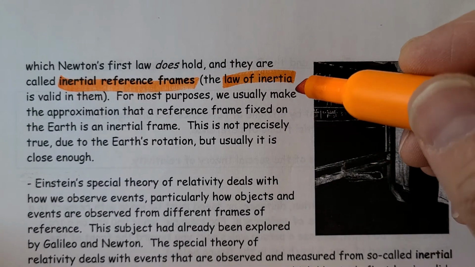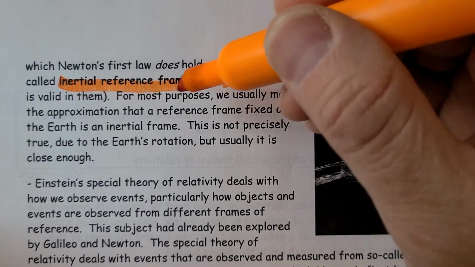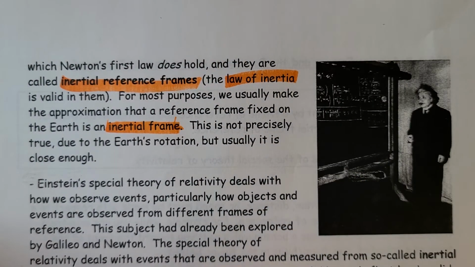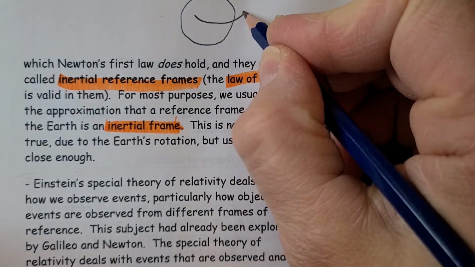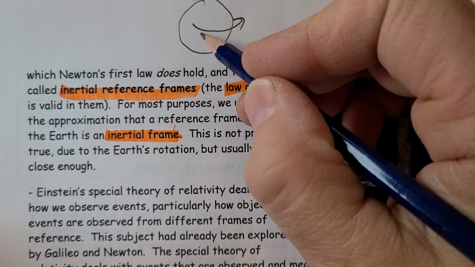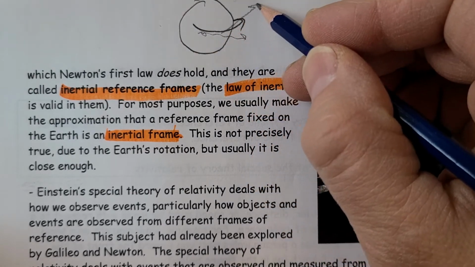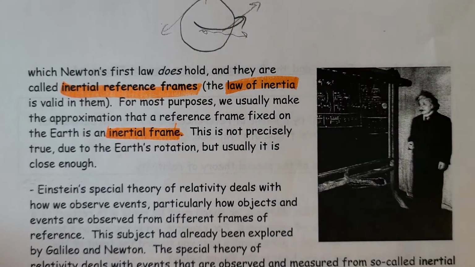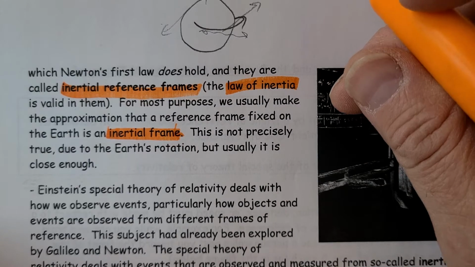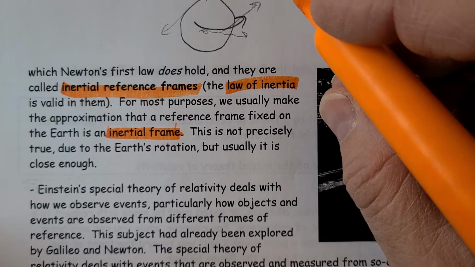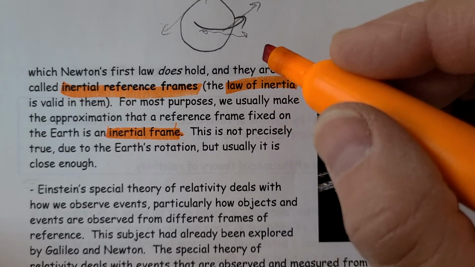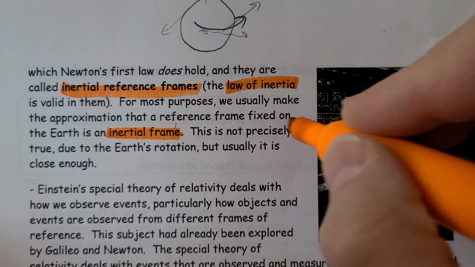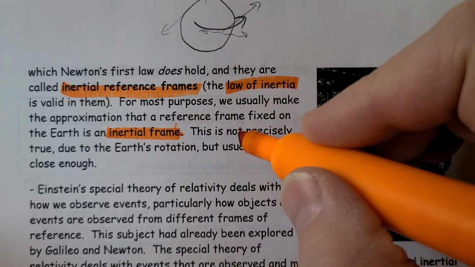For most purposes, we'll make an approximation that a reference frame fixed on the Earth is an inertial frame. Technically, on Earth we aren't in an inertial frame, because the Earth is spinning, and we would want to fly off tangentially, as we talked about. But since the Earth is so big, it appears to us that it's not moving. So for all intents and purposes, we are not moving, and it's an inertial reference frame. If I'm at rest or moving, I should get the same result. It's partially due to the Earth's rotation, but of course we can make that assumption.